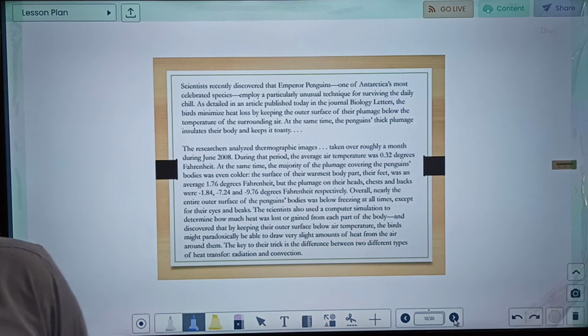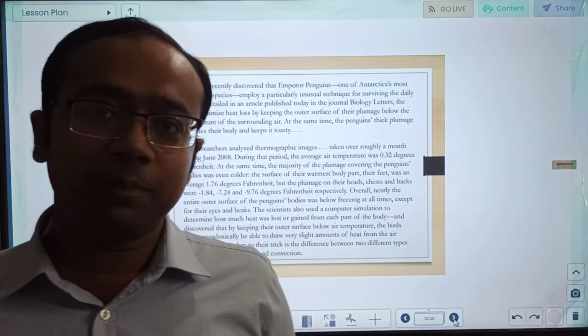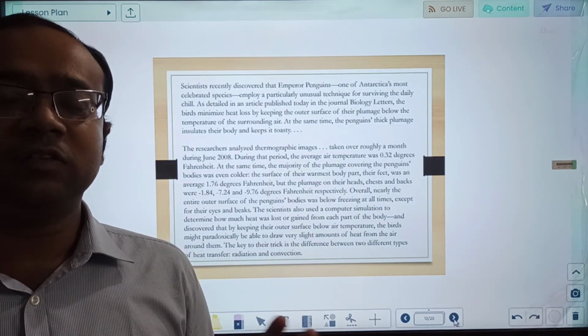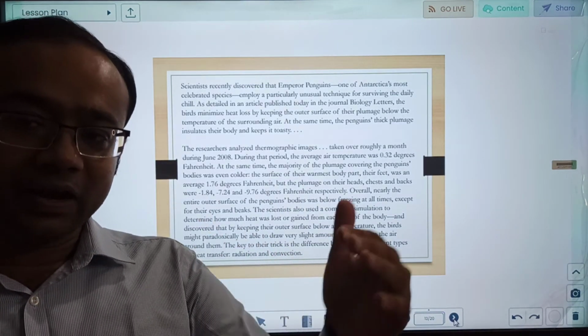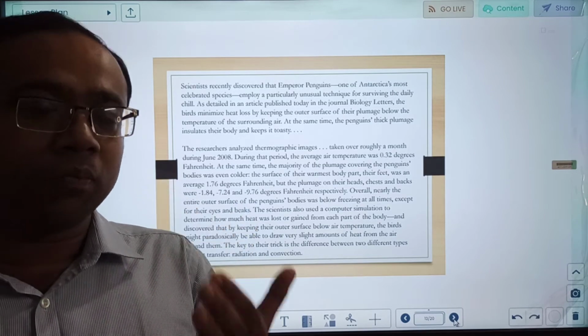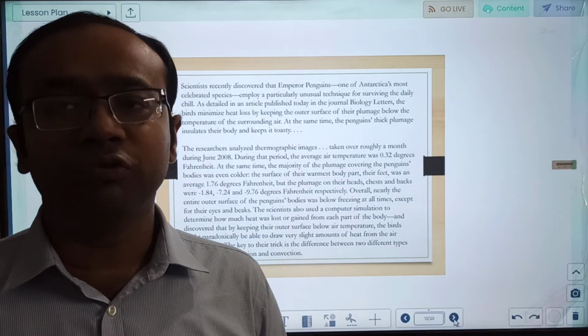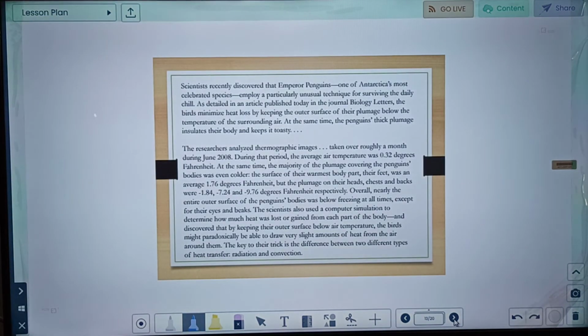So see my friends, how by structuring the paragraph, we did not even need to visit the paragraph again. It was such an easy paragraph. Just comprehend it, write some notes in your mind or on a sheet of paper, write the paragraph number and important points, and solve the questions. Let us move to the second paragraph.